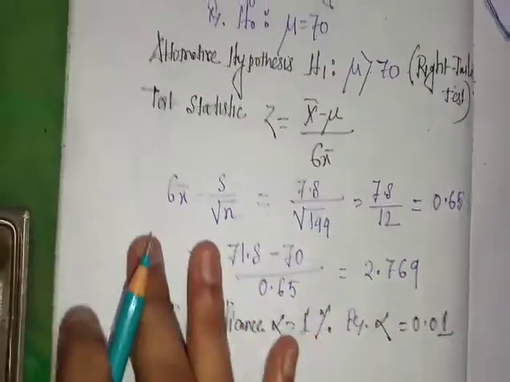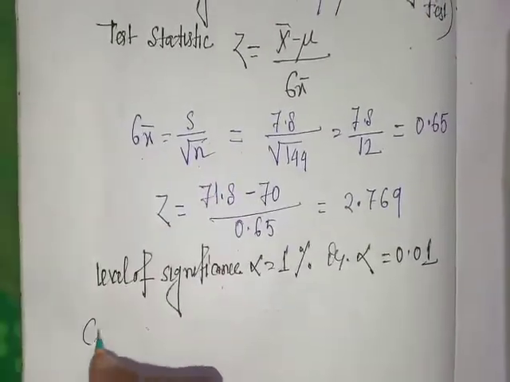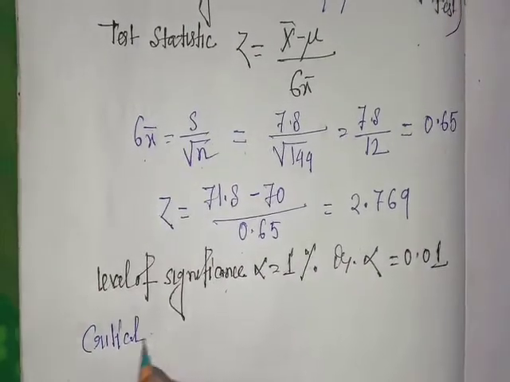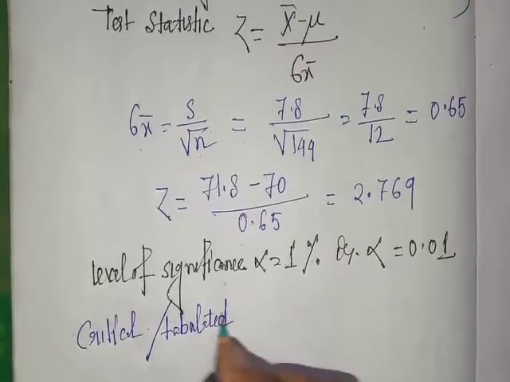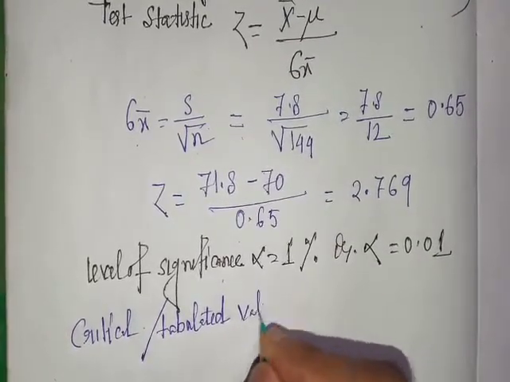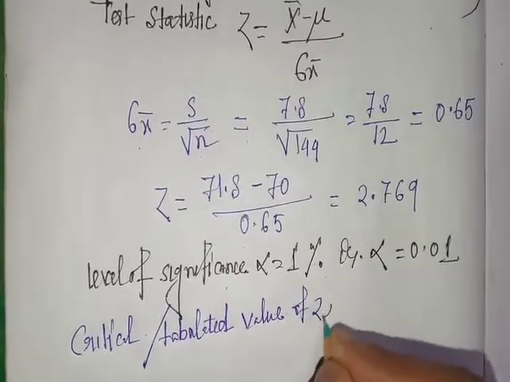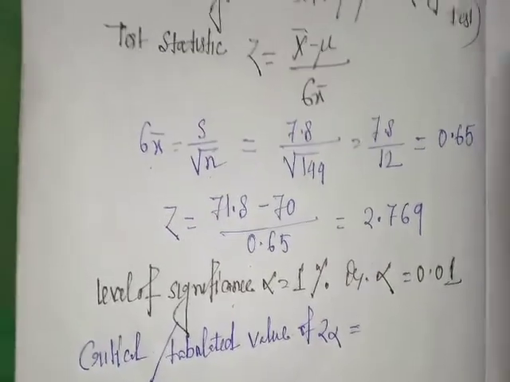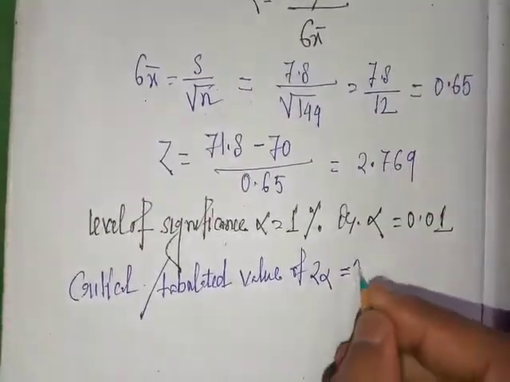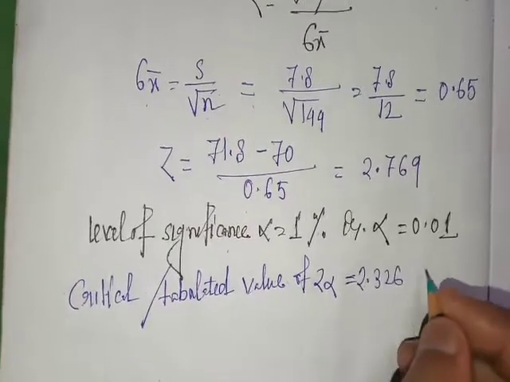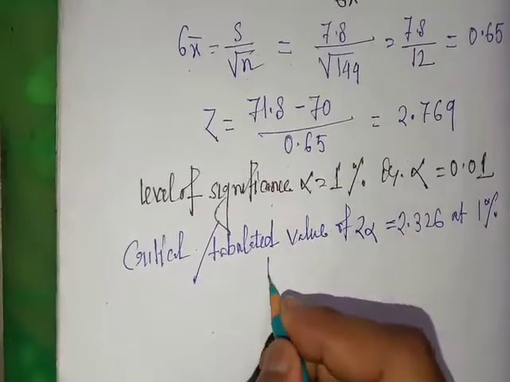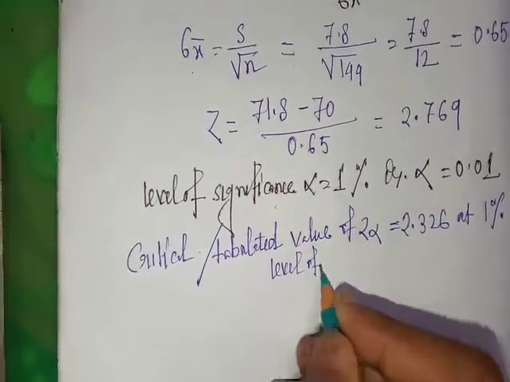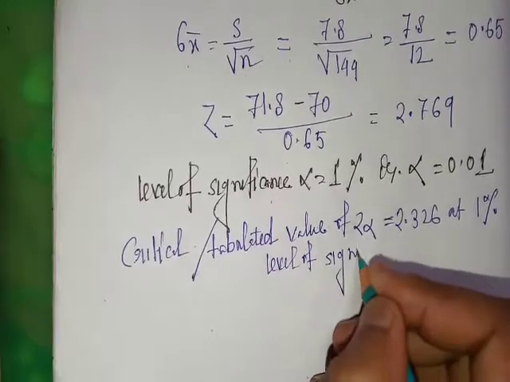So critical value of z alpha equal to 2.326 at 1% level of significance.